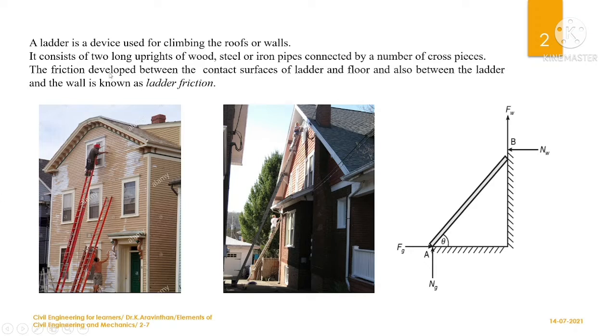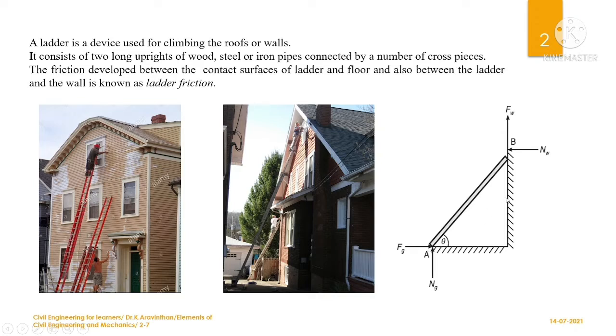The friction developed between the contact surface of the ladder and the floor, and also between the ladder and the wall, is known as ladder friction. Here we are interested in ladder friction, the concept of friction. These are the places where you have ladder friction. One point is where you place the ladder at the top, on the wall, and the other point of contact is the floor.